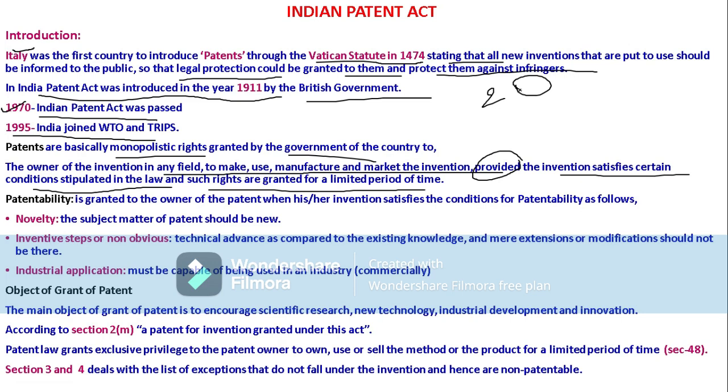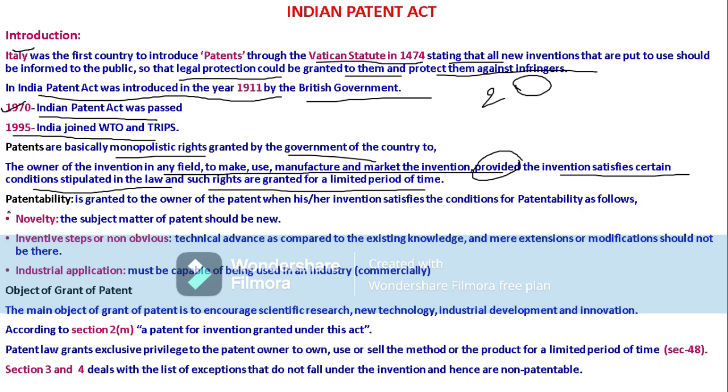So patent owners of an invention in any field have the right to make, use, manufacture and market the invention. Market means they will give license to other persons to use their product, provided the invention satisfies the conditions according to the stipulated law.